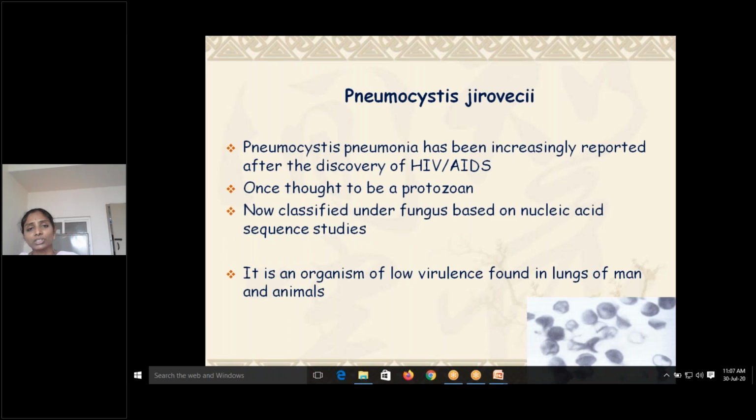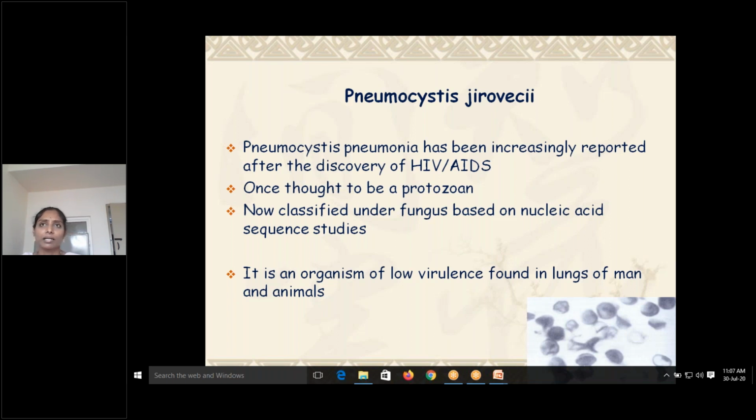So the next agent is Pneumocystis jirovecii. Initially this was thought to be a parasite, but now it's proved beyond doubt by molecular studies that it is a fungus. Cases of this fungus were noticed especially in developed countries like the US and UK.